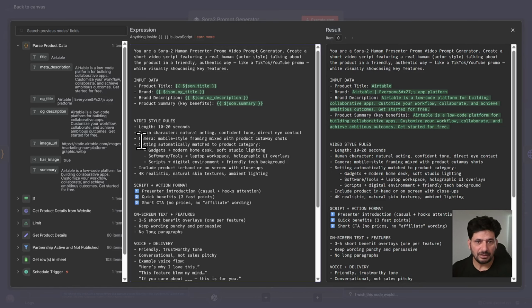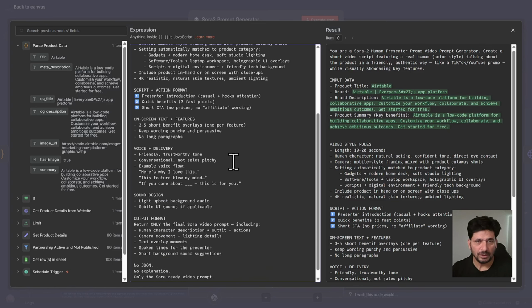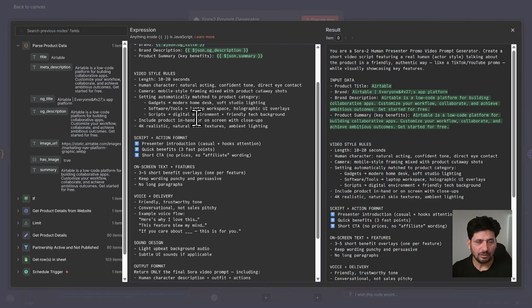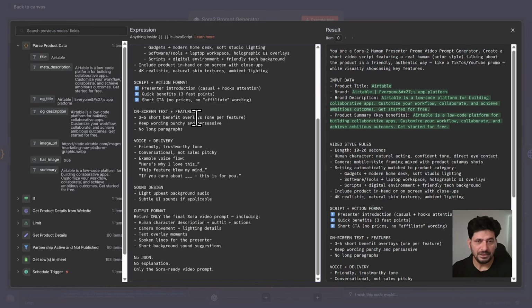And here I have mentioned everything. So you can modify it to fit your needs, in fact. Because I'm talking about software tools, gadgets, scripts and all of that, these are the products that I will be promoting mainly. So that's why I have given this prompt. Depending upon your company's products and services, you can do that. And if you don't do that also, it will be fine. It will be flexible for every type of product.